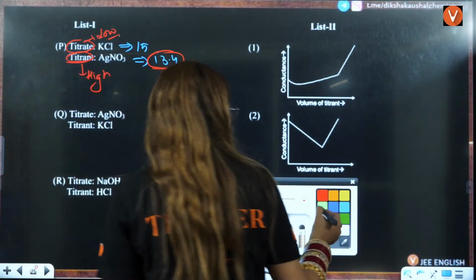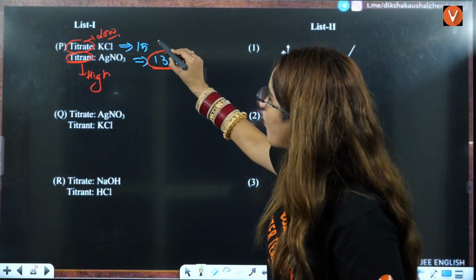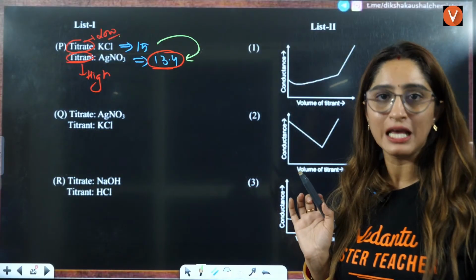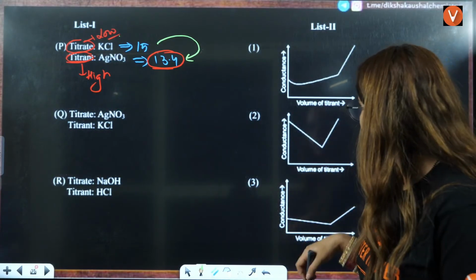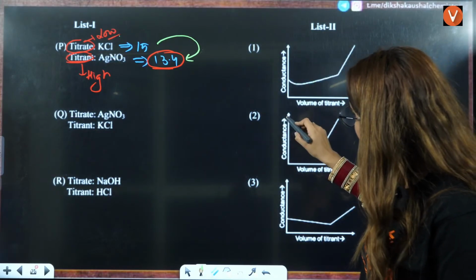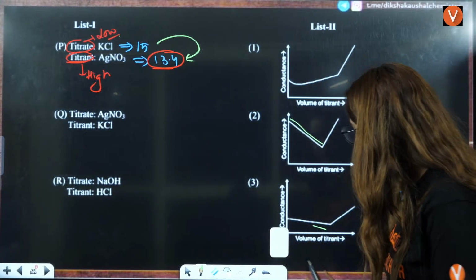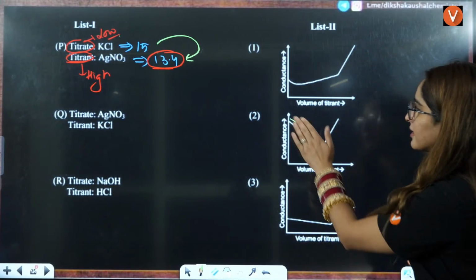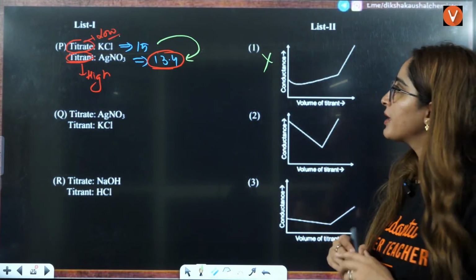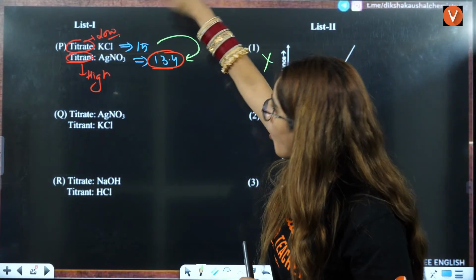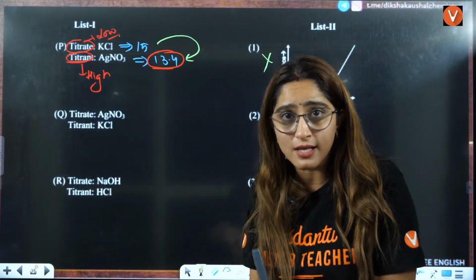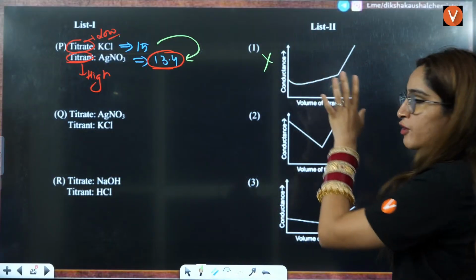That means more molar conductivity is getting converted to less molar conductivity. That means the conductivity is going to decrease here. It will not decrease and then increase, it will decrease only, right? Here you can see the decrease is very less, here the decrease is very large. So this is not possible for A. There will not be an increment because you are converting more molar conductivity to less molar conductivity. That means the conductivity is decreasing, right? So in that case, this cannot be the answer.